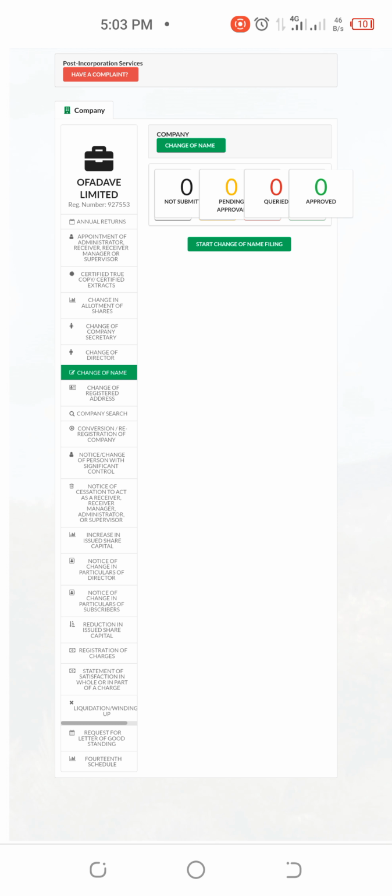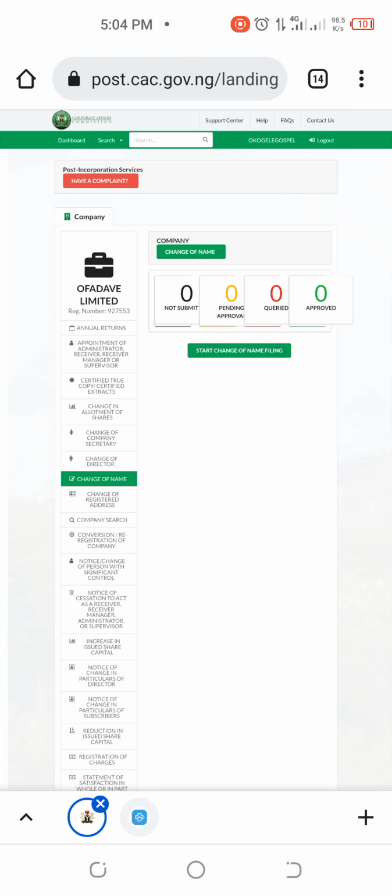You can see annual returns, certified true copy, and change in allotment of shares. All these services carry money. You make a lot of money from this business. I do a lot of this every now and then. Every now and then people are filing changes to their business. All right, this is just for a company.